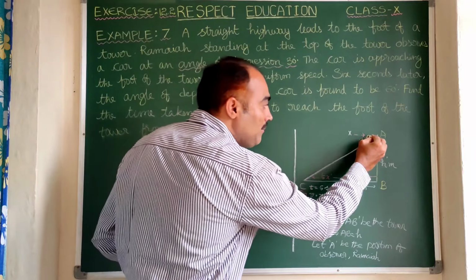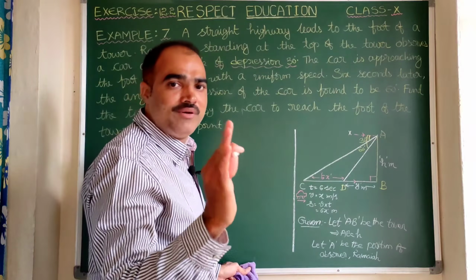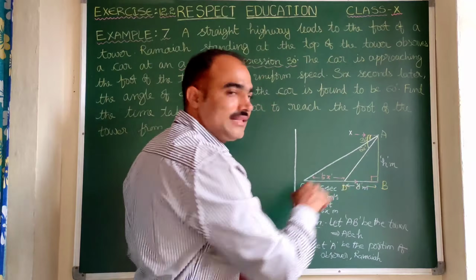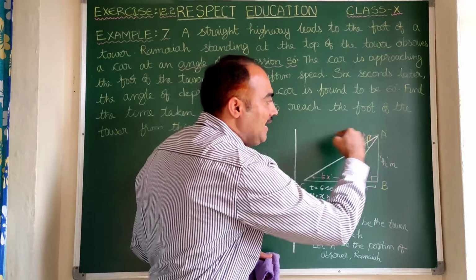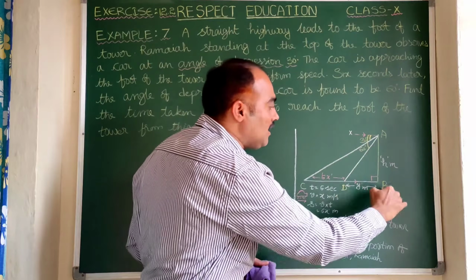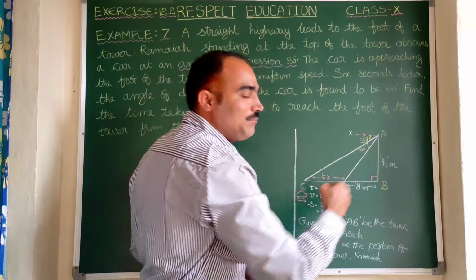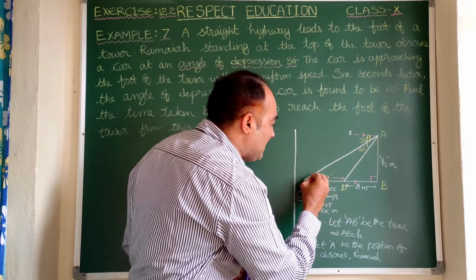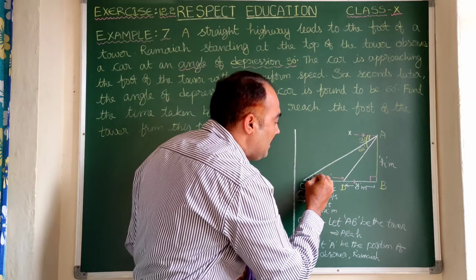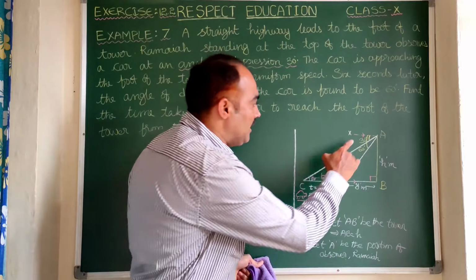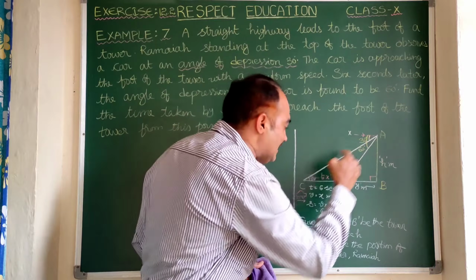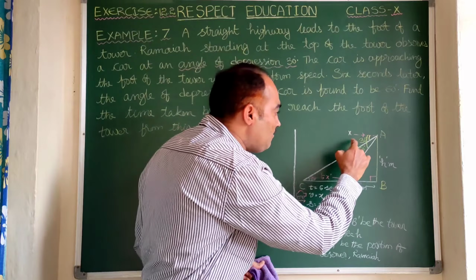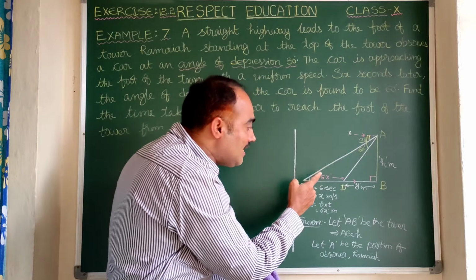So here we can make the angle of depression as angle of elevation. Very simple logic. As we know, AX is the horizontal line, horizontal to the ground or earth. That means here, observe carefully, AX or XA is parallel to CB. When these two lines are parallel, then this 30 degrees can be written here also, because these two are interior alternate angles. So angle XAC is equal to angle ACB. That means we are converting the angle of depression into the angle of elevation.